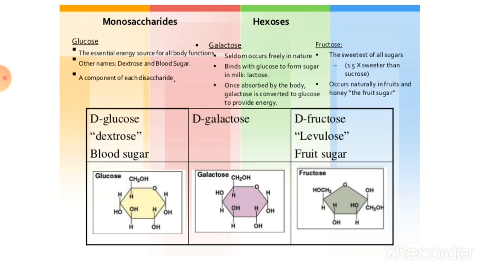Then see some important properties of these monosaccharides. Hexose, first hexose is glucose. Glucose, the essential energy source for all body functions. Other names are dextrose and blood sugar, a component of each disaccharide. Then galactose seldom occurs freely in nature.